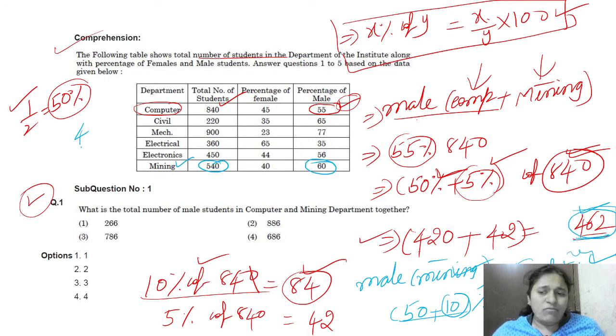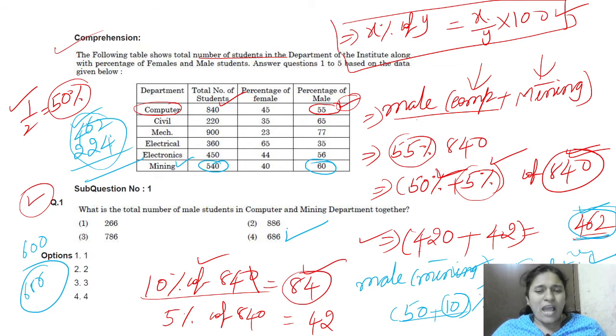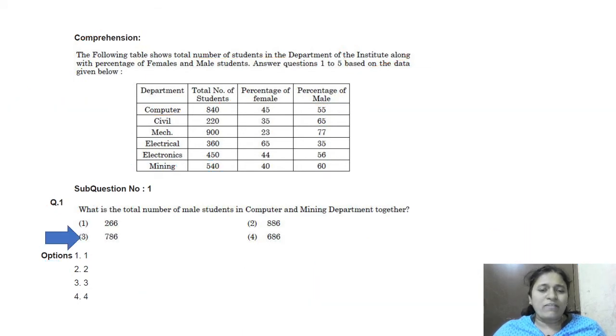Just we have to add. What is the addition? 462, 224. While doing addition also, don't do it like small kids. Don't start from the ones place, next tens place, next hundreds place. No, don't do like that. Just first add the highest place. What is the highest place? 100. 400 plus 200, that is 600. And tens place, 60 plus 20, 80. That means 680, plus 4 plus 2, 6. That is 686, the final answer of this question. I hope you understand this question. Then we will move to the next question.